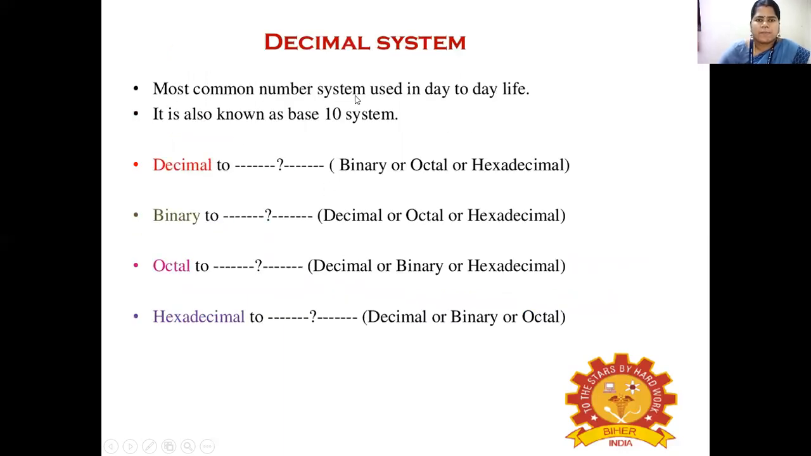First, let us see the decimal system. The most common number system we use in day-to-day life is the decimal system. It is also called the base 10 system. The decimal system can be converted to binary, octal or hexadecimal. Similarly, binary, octal and hexadecimal systems can all be converted to other systems.